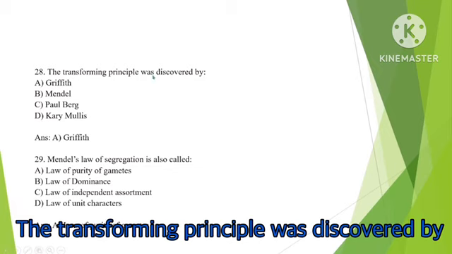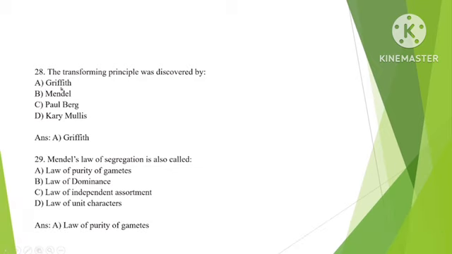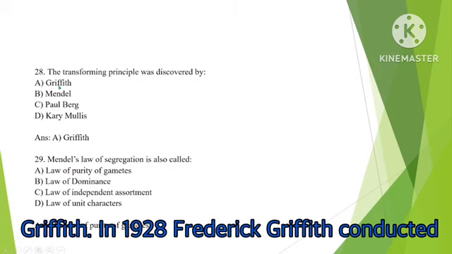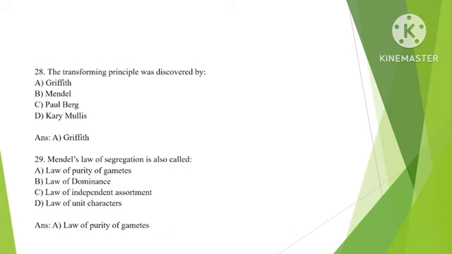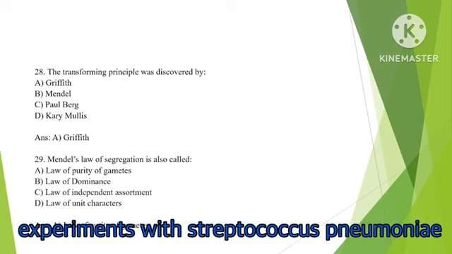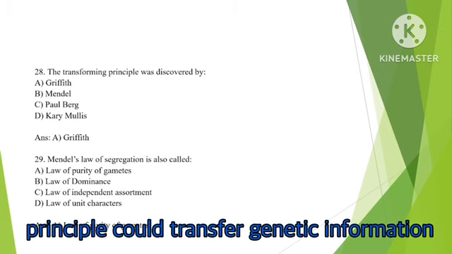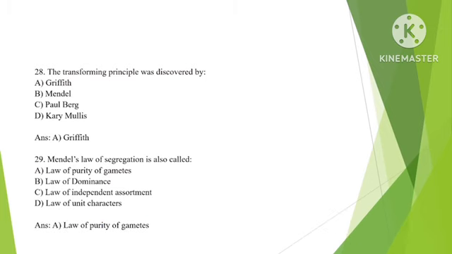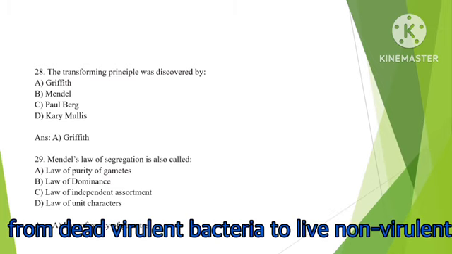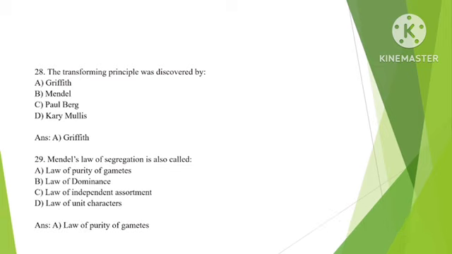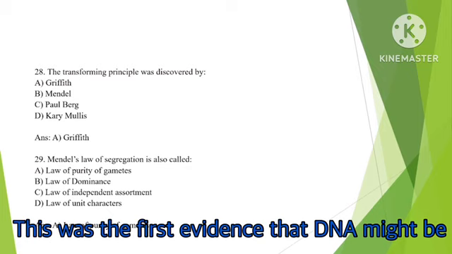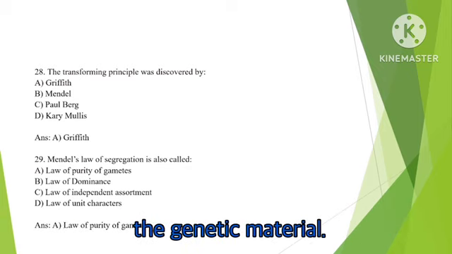The transforming principle was discovered by Griffith. In 1928, Frederick Griffith conducted experiments with Streptococcus pneumoniae bacteria. He discovered that a transforming principle could transfer genetic information from dead virulent bacteria to live non-virulent bacteria, making them virulent. This was the first evidence that DNA might be the genetic material.